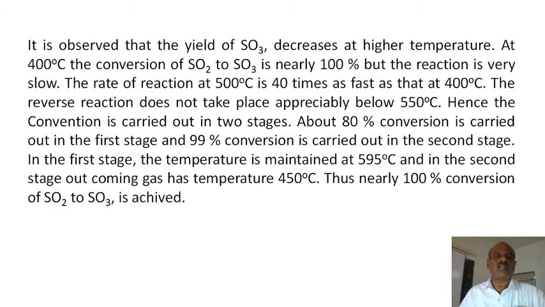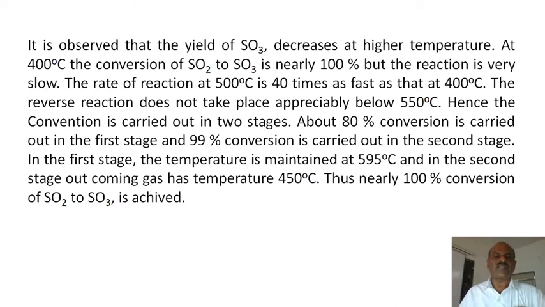Now we consider the conversion of SO2 to SO3. Near about 500 degrees Celsius, the reaction is about 40 times faster. But remember, below 550 degrees Celsius the reversible reaction takes place, and you want to obtain the product of the reaction.